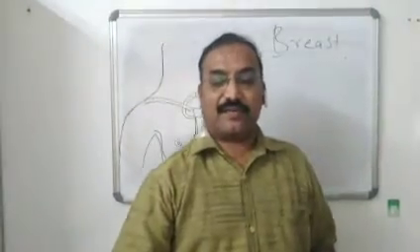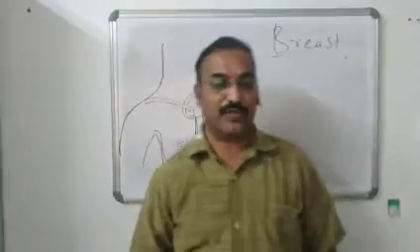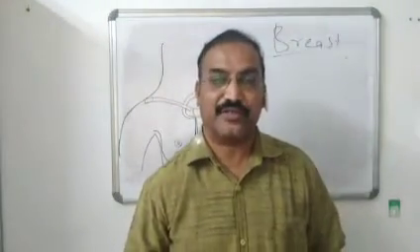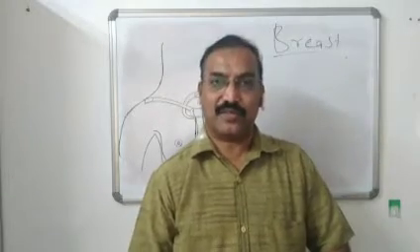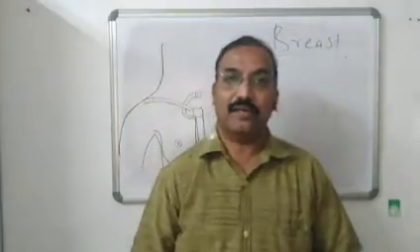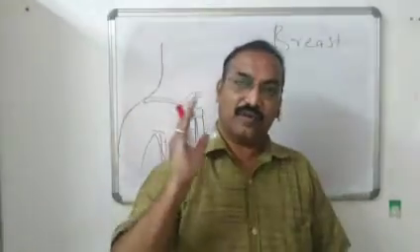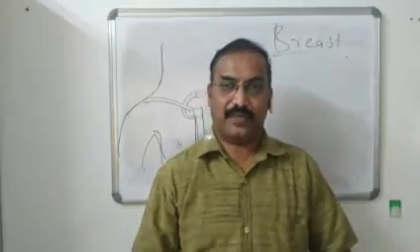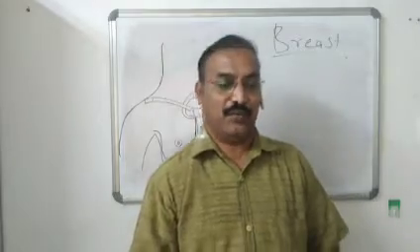Yesterday we discussed the anatomy of pectoral region. In that, the muscles present there, the origin of each and every muscle, insertion, the nerve supply and its action. Out of that, serratus anterior is the important muscle. It is boxer's muscle. Long thoracic nerve is the nerve supply to that. Nerve of Bell or thoracodorsal nerve, these are the synonyms of long thoracic nerve. And there is a paralysis to this muscle. The condition produces winging of the scapula.